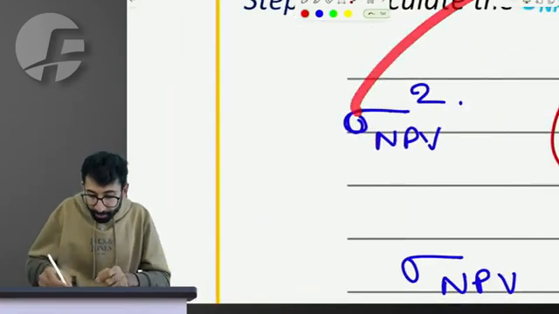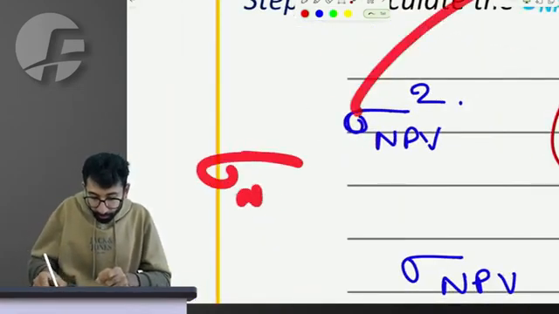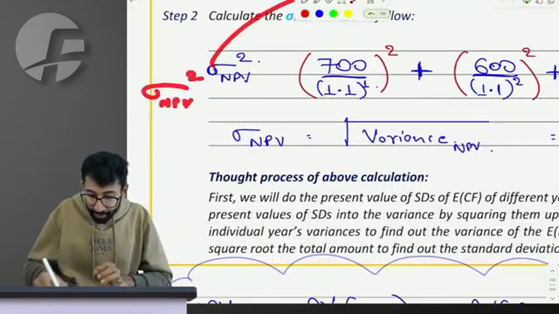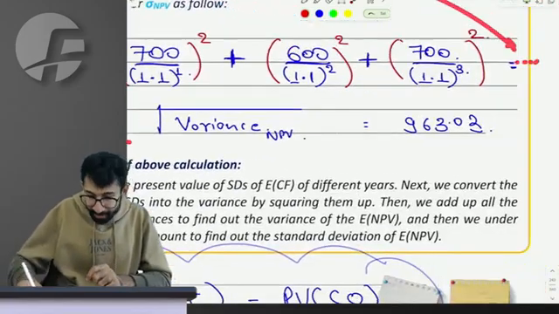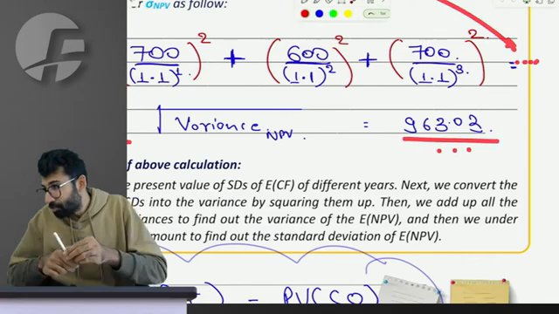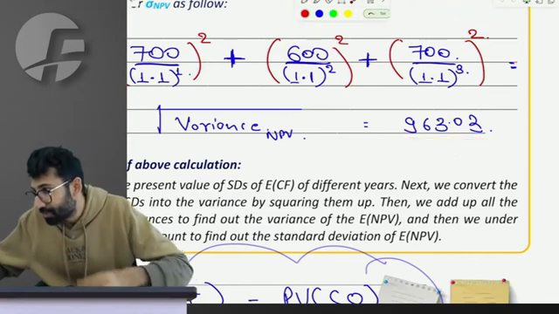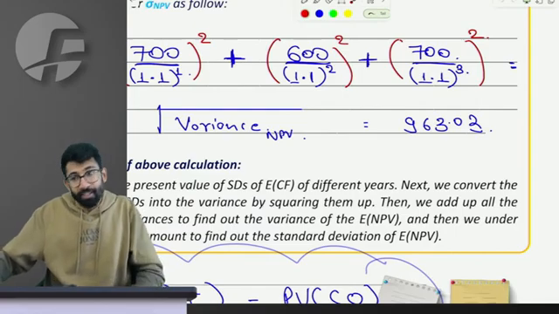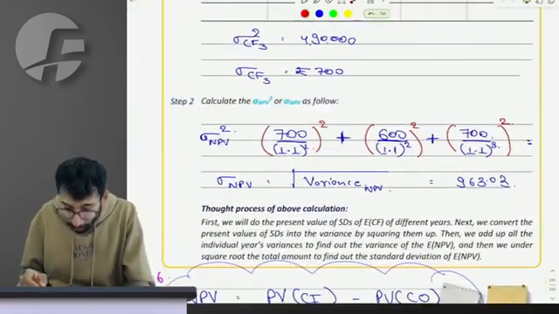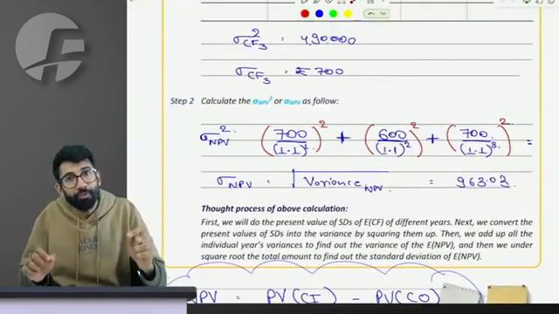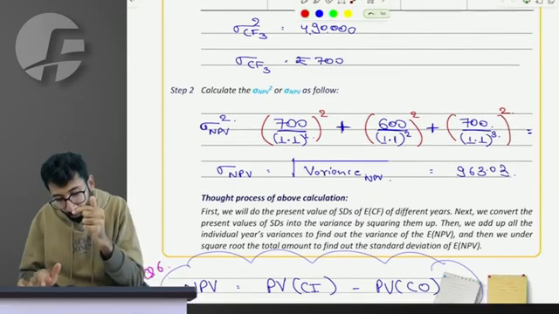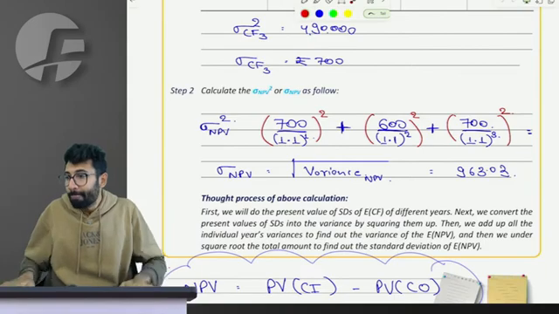How do you denote it? Sigma, obviously, of NPV, but at square level, right? The standard deviation of NPV is the under root, which is 963.03. Nishal, the answer is yes. Dhwani, the answer is yes. Ujjwal, Purshit, Jai, everyone else in the class, could you get not only the answer but the rhythm of the thought, the thought process behind it, so that you don't have to mug it up is my point.